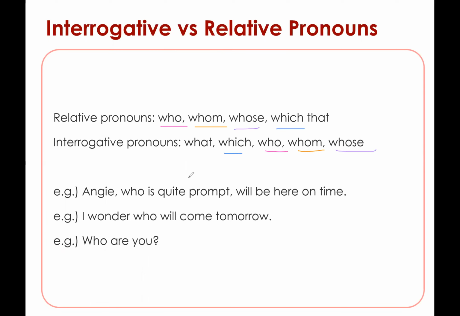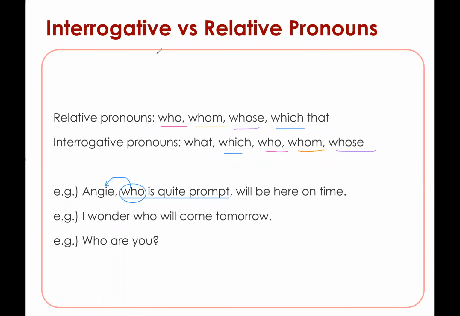So in the first example, Angie, who is quite prompt, will be here on time. So first of all, this is not a question. And second of all, if you see your pronoun here, the pronoun comes after a noun and it is modifying this noun, which is called the antecedent.